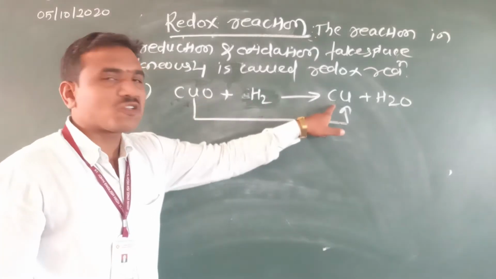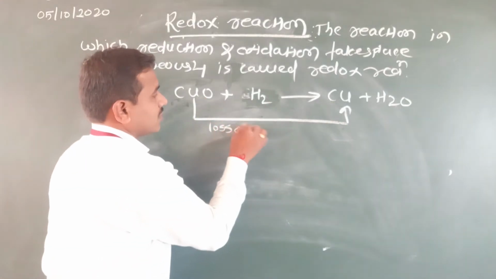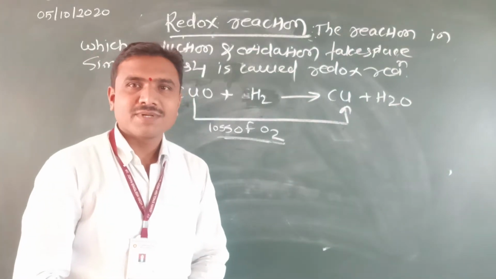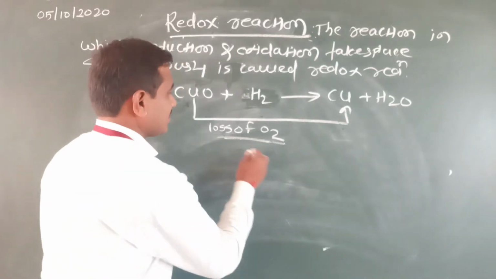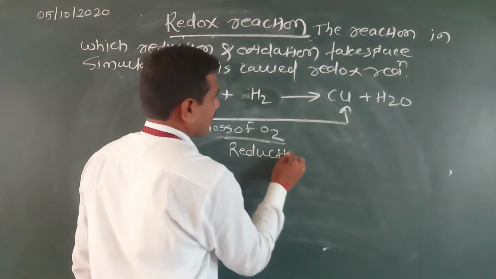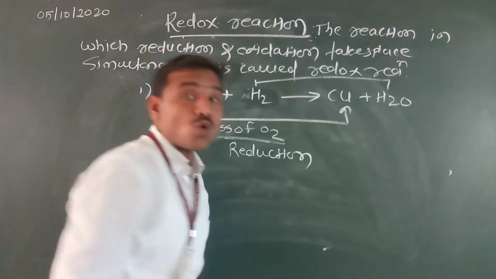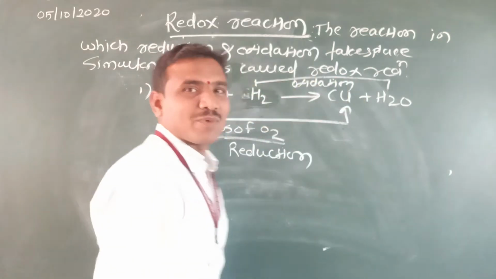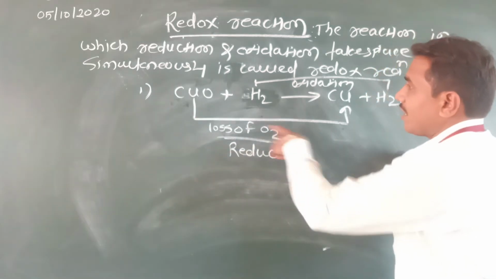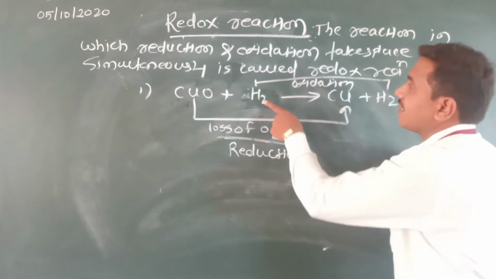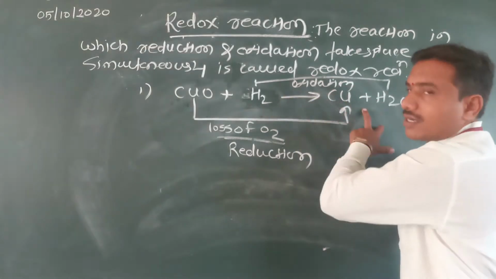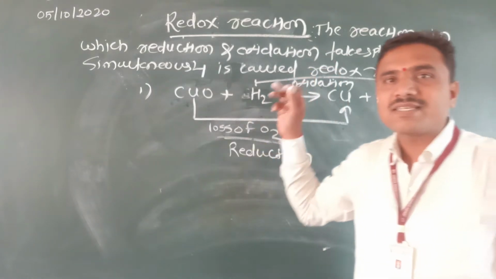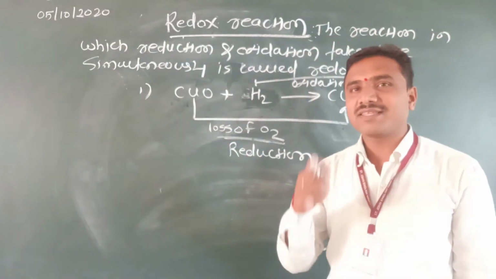What will happen? Loss of oxygen. Loss of oxygen is reduction; the reaction is nothing but the reduction. H2 in the product becomes H2O, the gain of oxygen, which is called an oxidation reaction. This is an example of a redox reaction. See here: loss of oxygen, reduction; gain of oxygen, oxidation. The reaction in which reduction and oxidation take place simultaneously is nothing but the redox reaction.